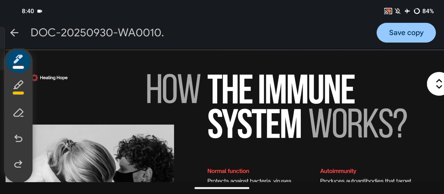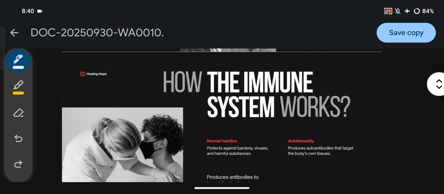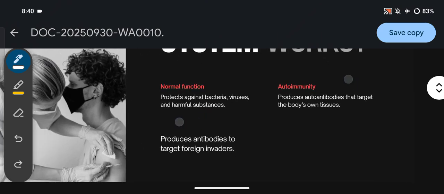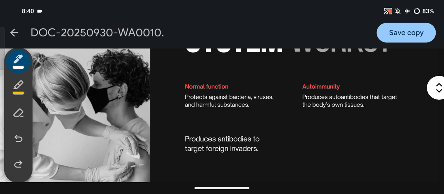So the next part is how the immune system works. Our immune system is the defense mechanism of our body. What are its normal functions? First, it protects against bacteria, viruses and harmful substances, and produces antibodies to target foreign invaders.